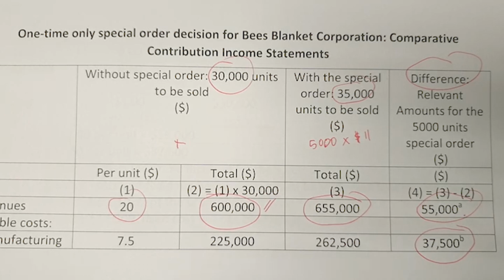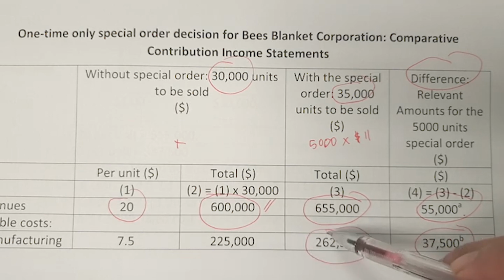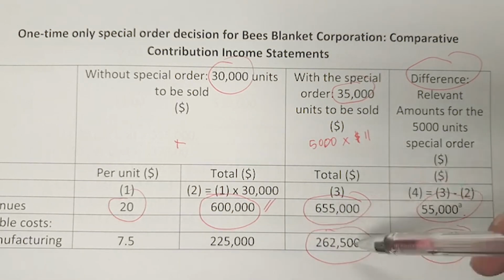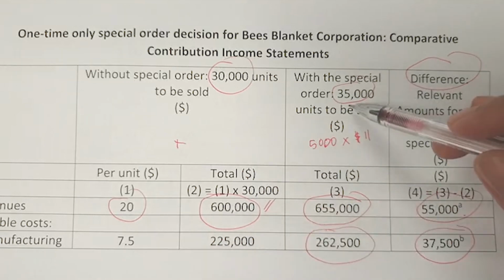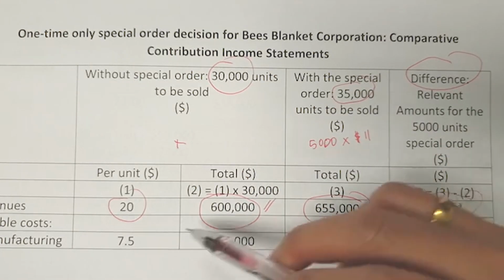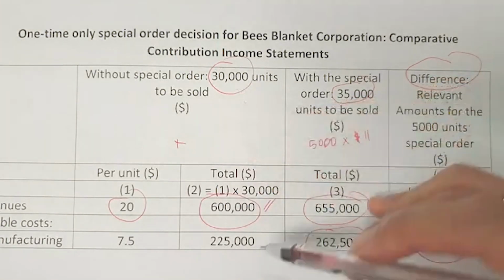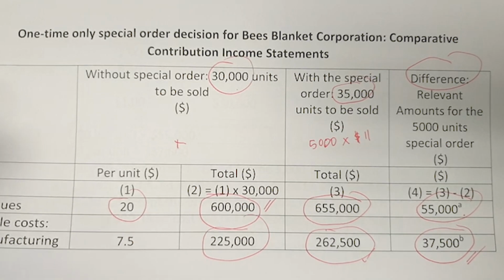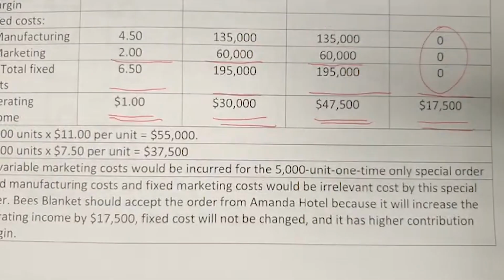When it comes to manufacturing, the manufacturing cost differs depending on whether they produce 35,000 or 30,000. So basically 7.5 times 35,000, and we also get 7.5 times 30,000, so they can get this information. So the variable manufacturing cost difference is 37,500.